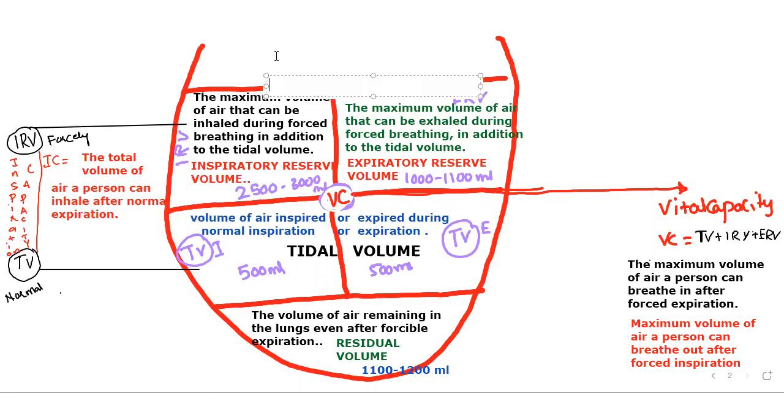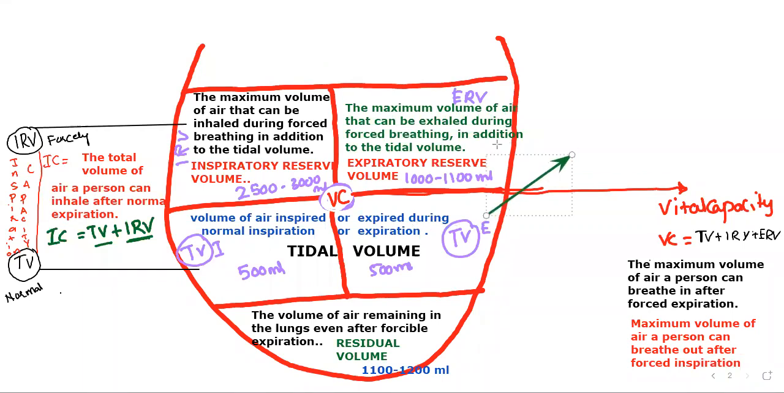So this includes TV plus IRV. Most of the times we understand the definition based on our written formats only. That means our abbreviations will help us more. IC equals TV plus IRV. So normal inspiration, TV, plus forcible inspiration. So how are you defining? The total volume of air a person can inhale after normal expiration.